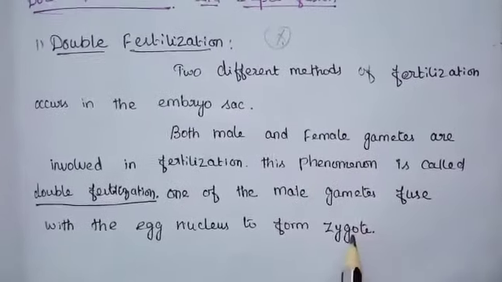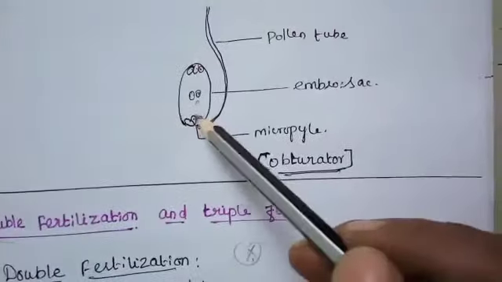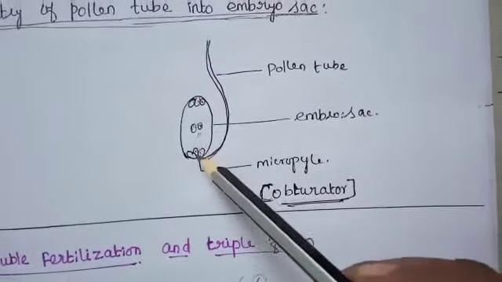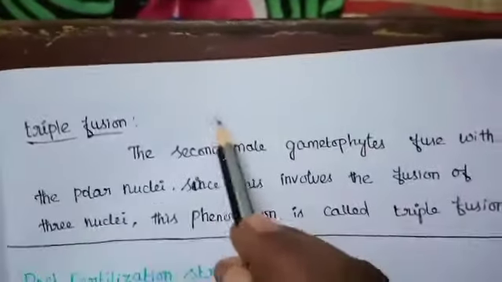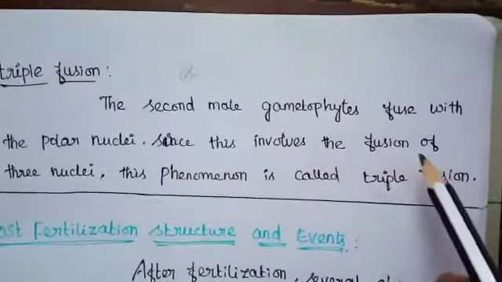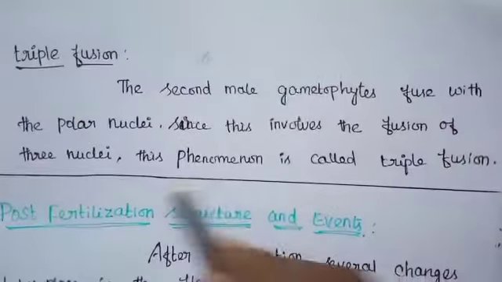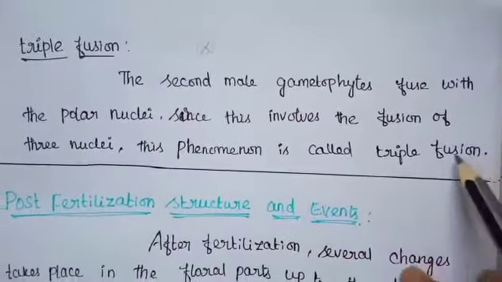One of the male gametes fuses with the egg nucleus to form a zygote. This is the egg nucleus. Then on both sides the synergids are present. Then triple fusion, also a two mark question. The second male gamete fuses with the polar nuclei; this is called triple fusion. Here the fusion of three nuclei is involved. This phenomenon is called triple fusion.